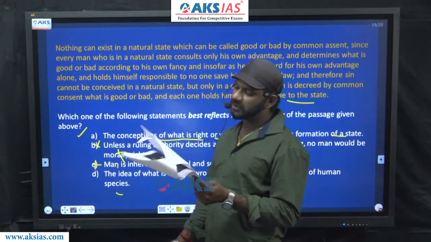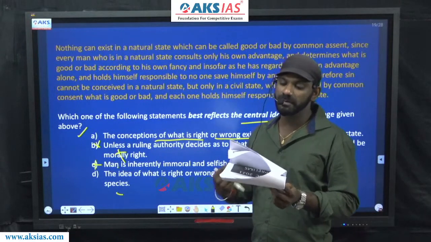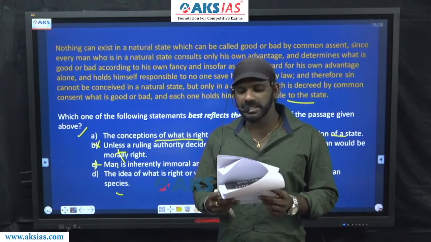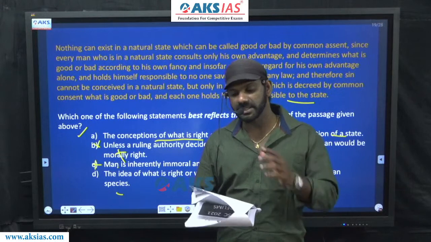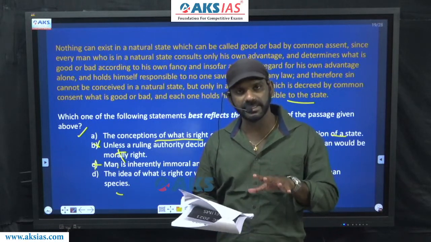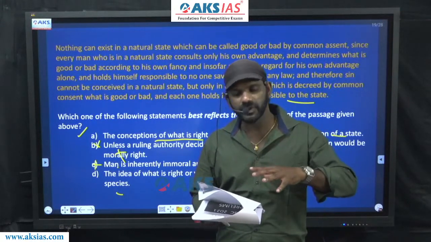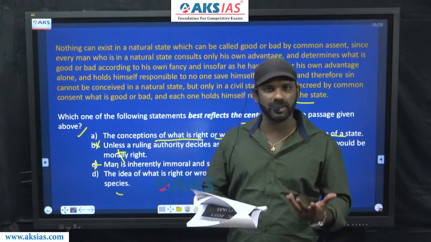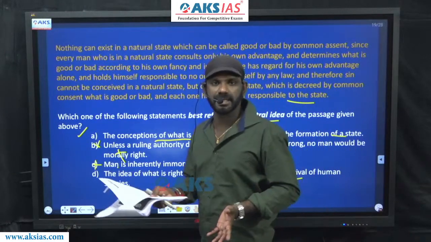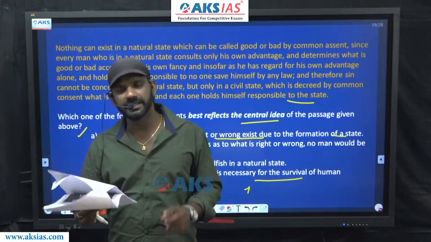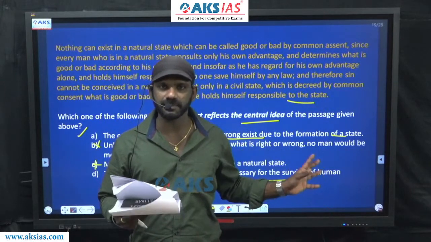The conceptions of what is right or wrong exist due to the formation of a state. And each one holds himself responsible to the state. This is the last sentence. This is what the last sentence tells us. And the whole paragraph talks about a person deciding what is right and what is wrong, depending on his own fancy and all. The answer must be option A. And this is the idea being described by the author in the paragraph.